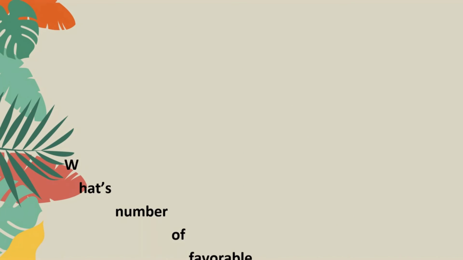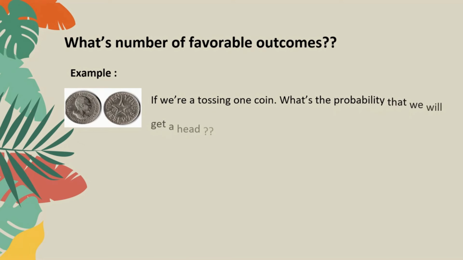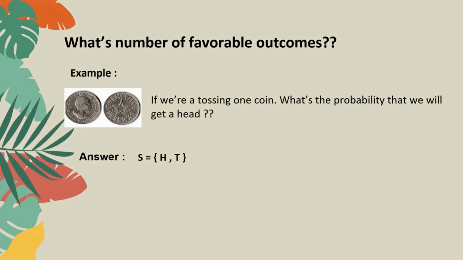After we explain about sample space, or total possible outcomes, now let's look at the number of favorable outcomes. I have 2 examples. The first, a coin. If we are tossing a coin, what is the probability that we will get a head? The answer: we can specify the sample space for a coin. That is head or tail. The question asks we can get a head. So the head equals 1.